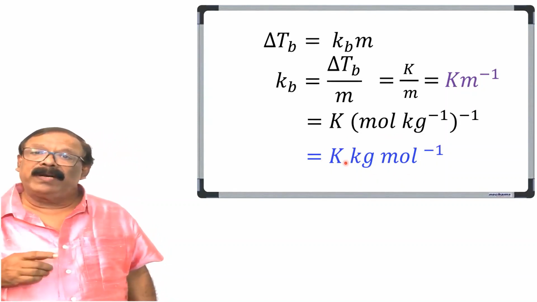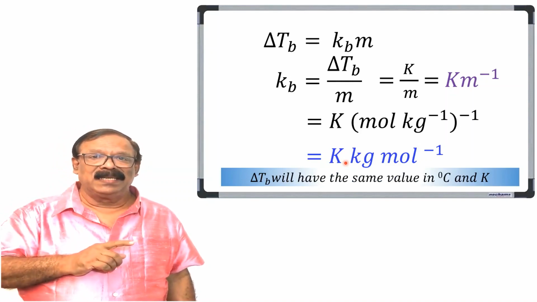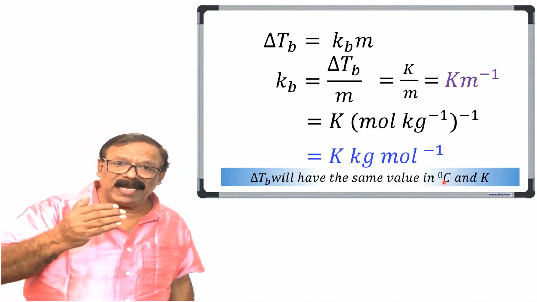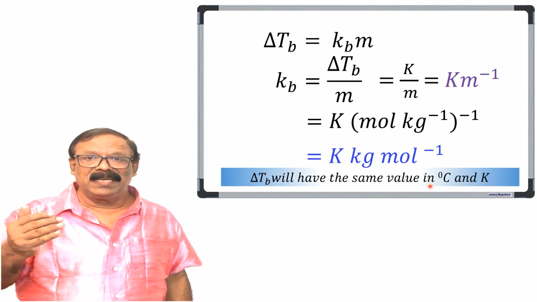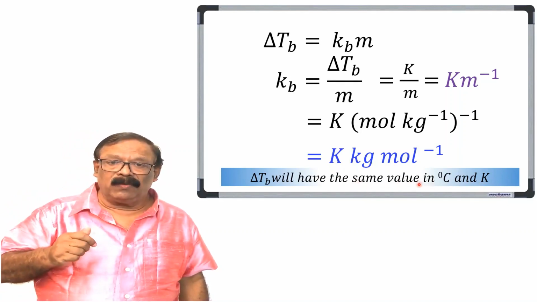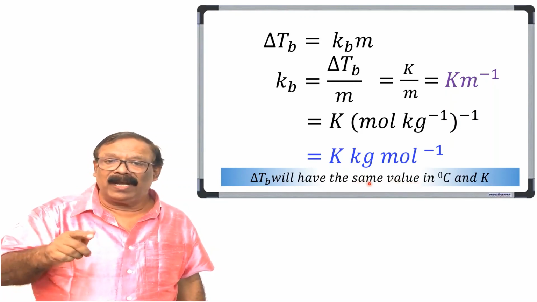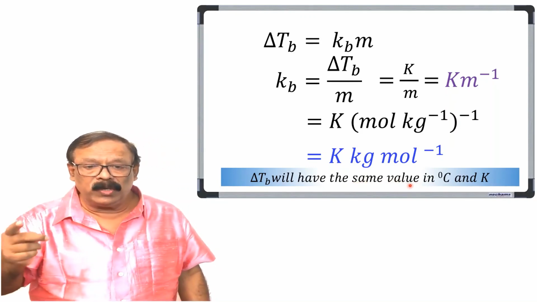One thing to be remembered here is, as far as delta TB is concerned, you can express it in Kelvin as well as in Celsius. In both units, the value will be the same. So, for delta TB, don't add 273 while converting from Celsius to Kelvin.